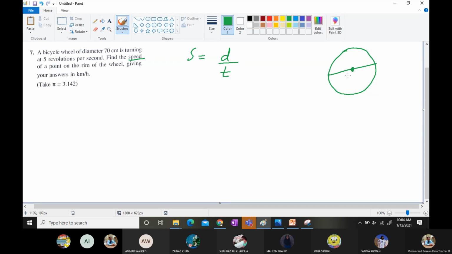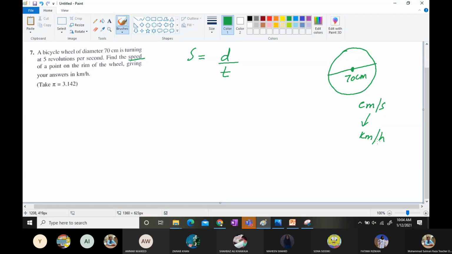It's the center point, and the diameter is mentioned, that is 70 centimeter, is turning at 5 revolutions per second. It means the question is centimeter per second. Convert centimeter per second into kilometer per hour. Do you understand it, guys?